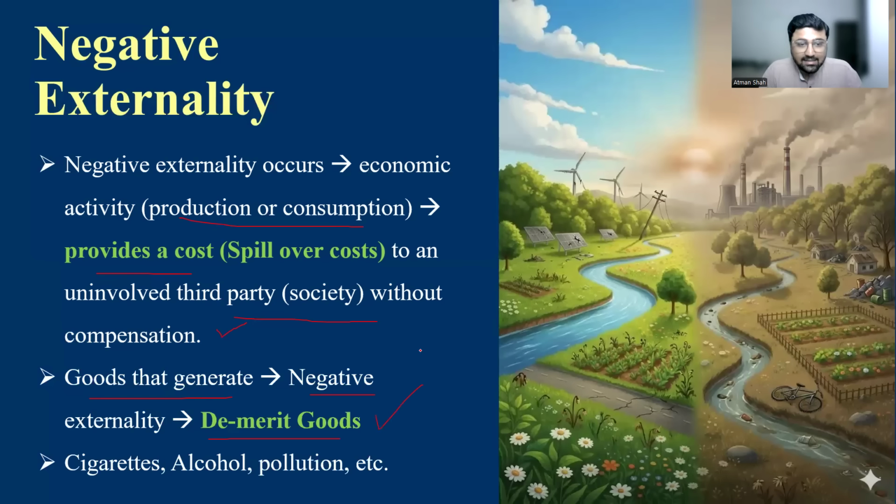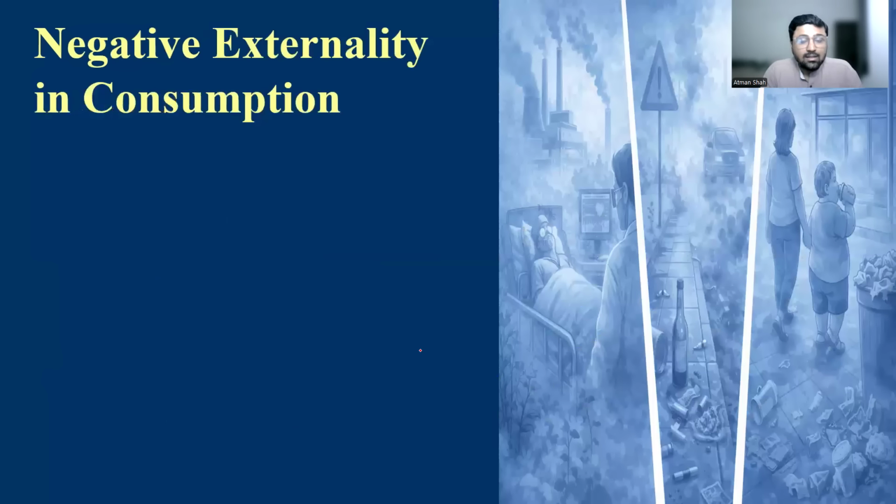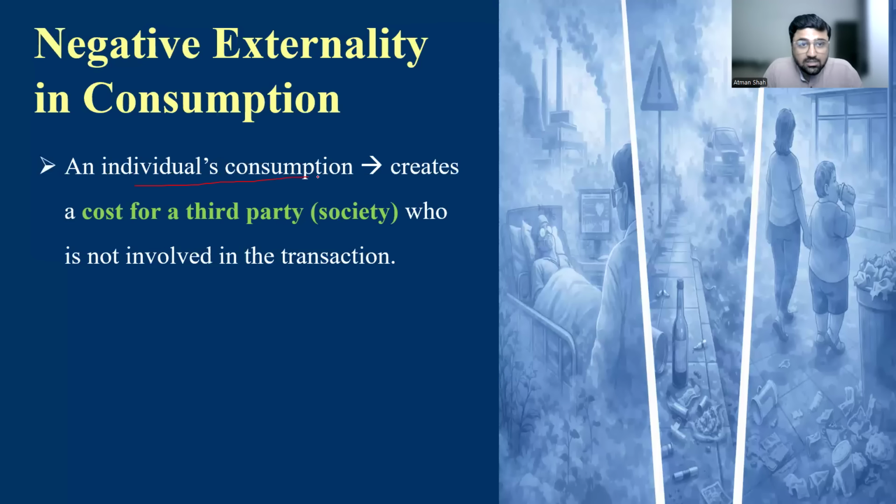For example, cigarettes, alcohol, pollution. The consumption or production of such goods and services generates cost for the society. Now let's understand negative externality in consumption. An individual's consumption creates cost for the third party.